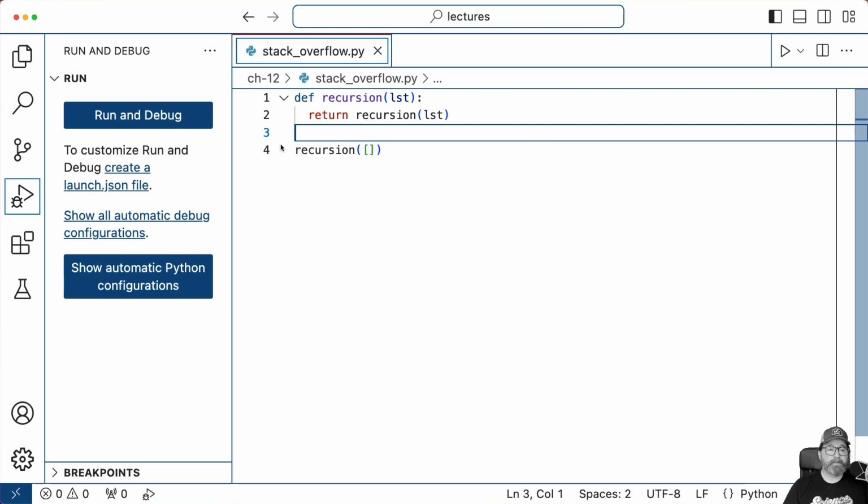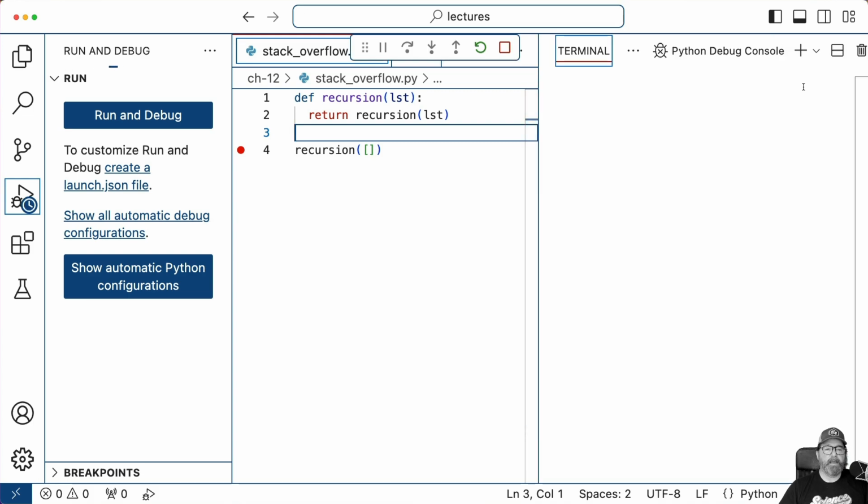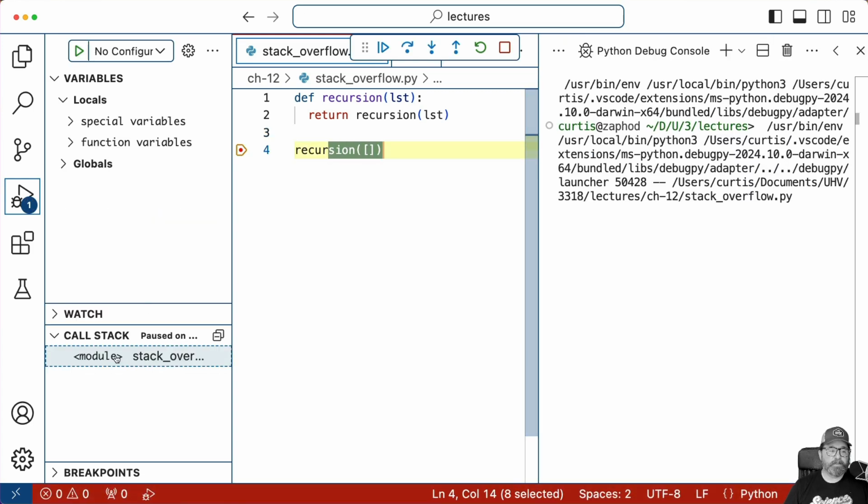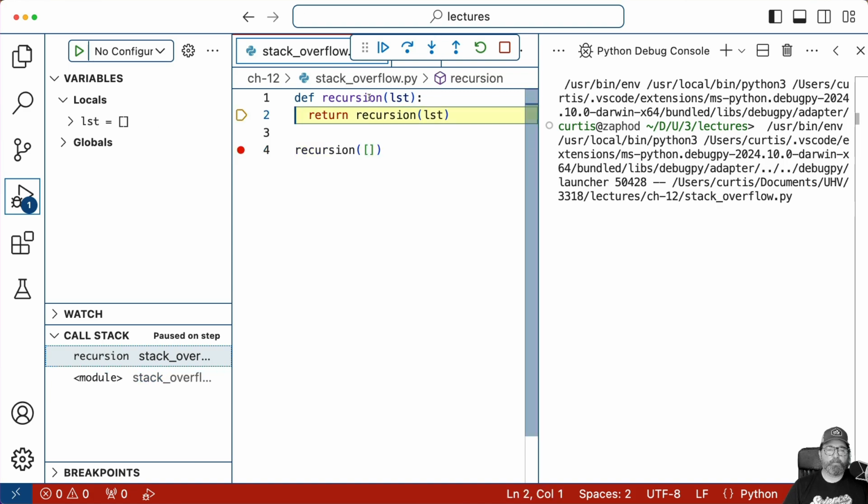And what I'm going to do is put a breakpoint in here so we can watch the call stack grow. I'm going to hit Python debugger, and we're going to start stepping into this. So here I am at the very first call of recursion. I'm in the module. So I'm going to step into that, and now I'm inside the recursion.